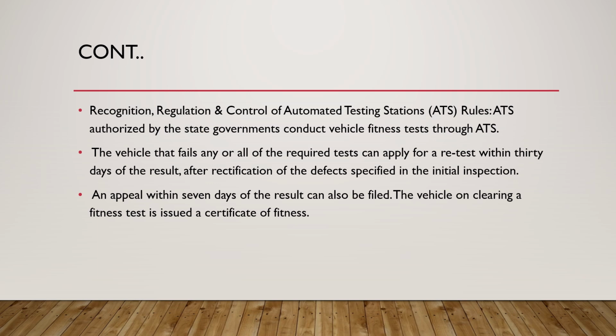Then we have the vehicle that fails any or all of the required tests can apply for a retest within 30 days of the result, after rectification of the defect specified in the initial inspection. If any vehicle fails these tests, they can take up to 1 month to rectify that problem. Then an appeal within 7 days of the result can also be filed. The vehicle, on clearing a fitness test, is issued a certificate of fitness by which it can be